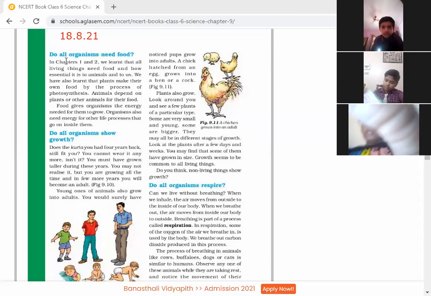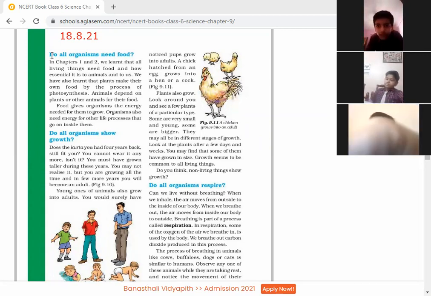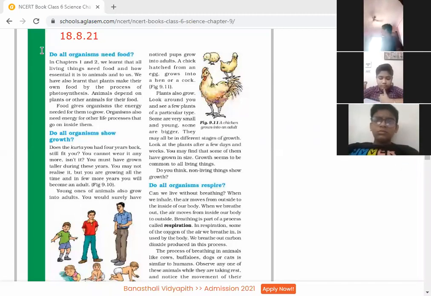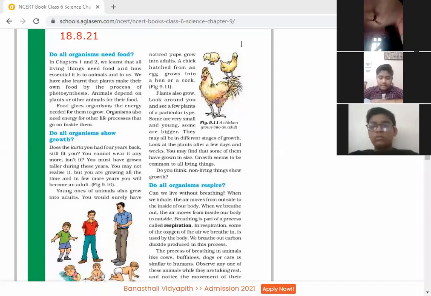Good morning, children. Today we'll continue chapter number 9, living organisms and their surroundings. Yesterday we completed how the animals and plants adapt themselves in the grasslands, mountainous regions, in deserts or in water. Now, today we are going to start with the characteristics of the living organisms.